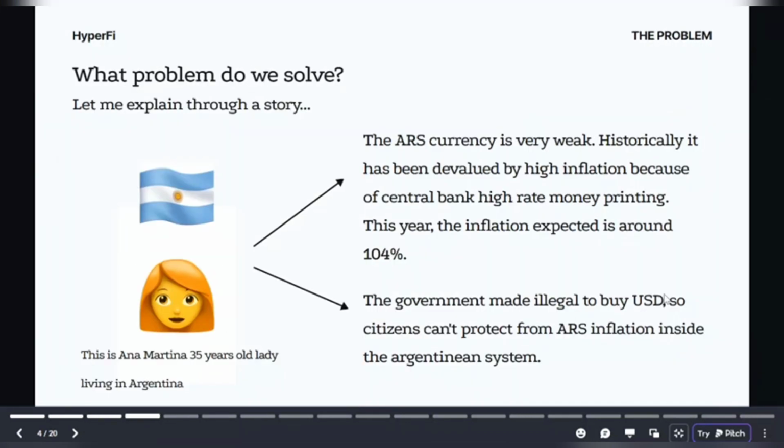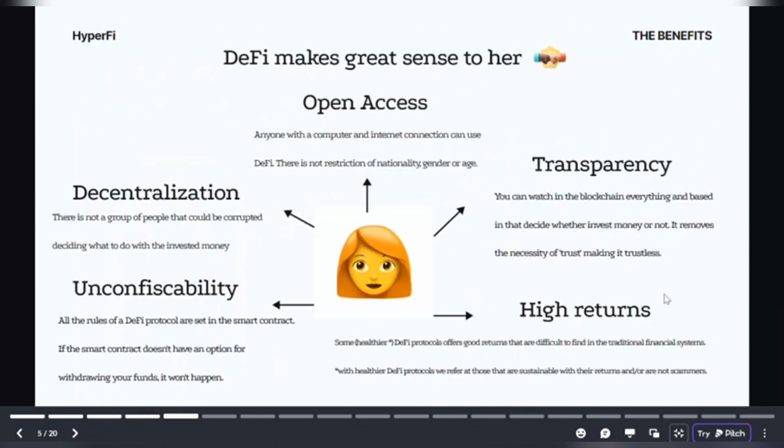So this is Anna Martin. She is my aunt from Argentina. She's a 35 year old woman. While I was having a talk with her, she made me understand that the ARS, the Argentinian currency, is very weak, and historically it has been devalued by hyperinflation. The government made it illegal to buy USD, so citizens can't protect themselves from ARS inflation inside the Argentinian system.